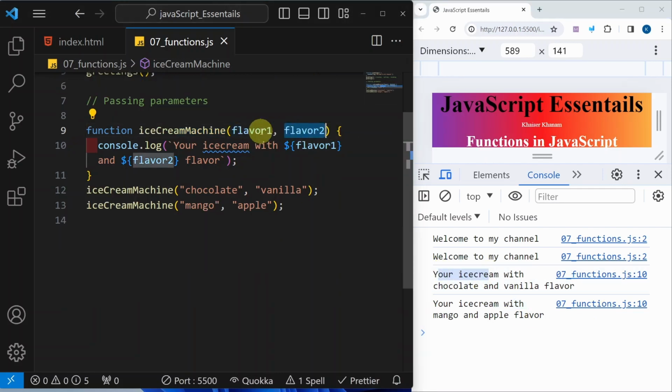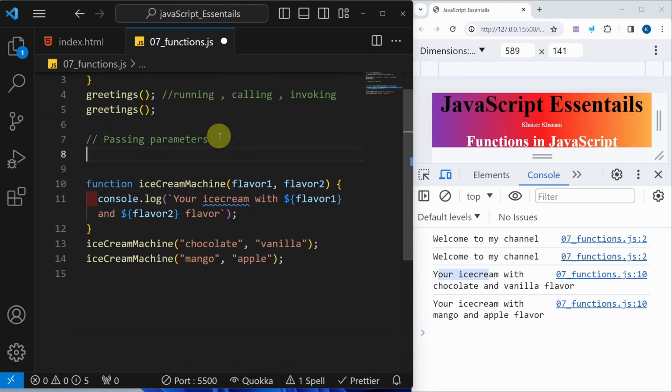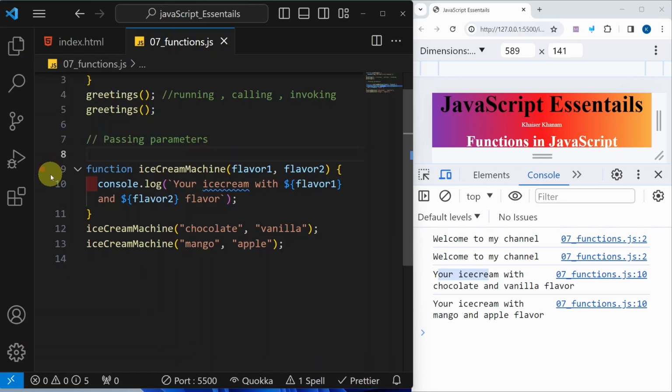The data which we are passing here is called a parameter. And while calling the function, the values which we pass are called arguments. Sometimes we might get confused in remembering parameter and argument. So you can simply think of the movie PA. While declaring a function, the first word, that is parameter, and second, while calling the function, we pass arguments. Even I remember it this way.